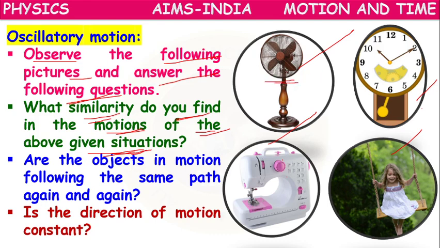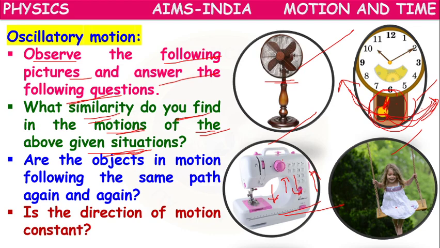Instead of the ceiling fan, if you consider this pendulum clock, what is the motion of this pendulum? It will go towards the right side, come back to the original position, then go towards the left side. This is called to and fro motion. Whereas in the sewing machine, the needle will come down, go up, come down and go up. This is also one kind of to and fro motion.